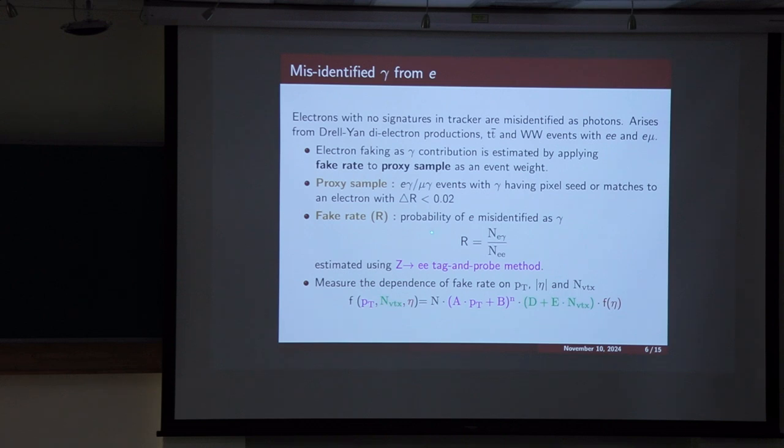If we have a very small cut, then it is really matching with the electron track; the photon is very less separated from the electron. This is the way we define the proxy sample when we have an electron faking a photon. So we want photon and electron to be very close, so that the sample means we have a fake photon from an electron. Is it clear?